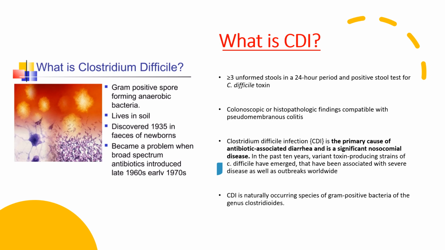The investigation done to detect Clostridium difficile infection includes colonoscopic or histopathologic findings compatible with pseudomembranous colitis. Clostridium difficile infection is the primary cause of antibiotic-associated diarrhea and is a significant nosocomial disease. In the past decade, variant toxin-producing strains of Clostridium difficile have emerged and have been associated with disease as well as outbreaks worldwide. It is a naturally occurring species of gram-positive bacteria of the genus Clostridium.